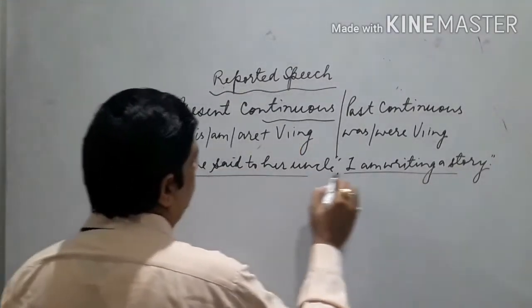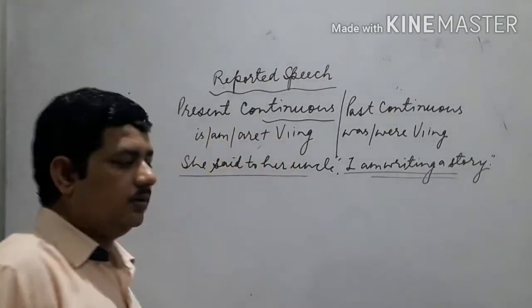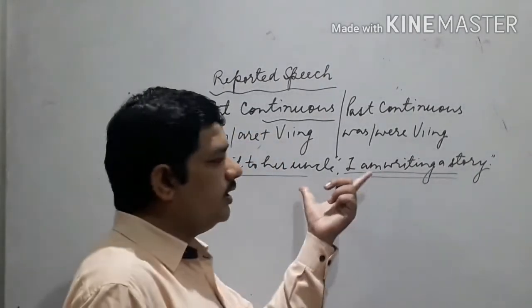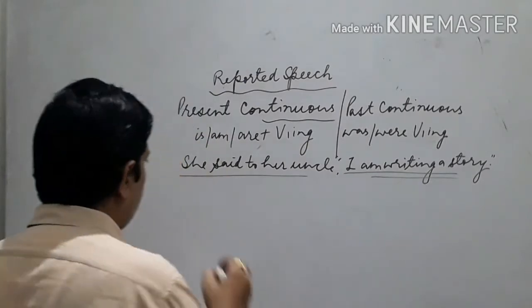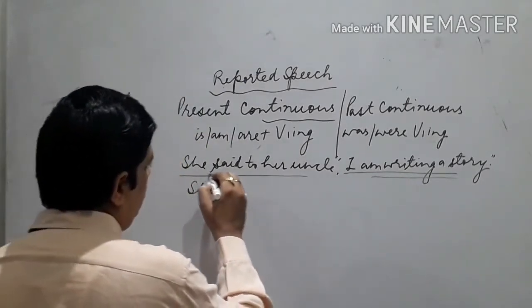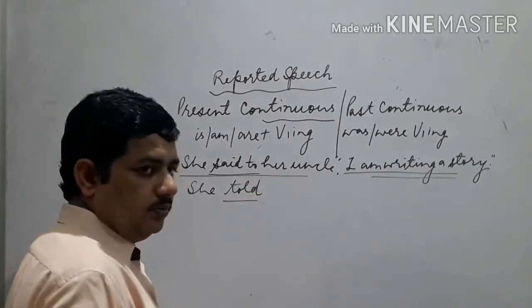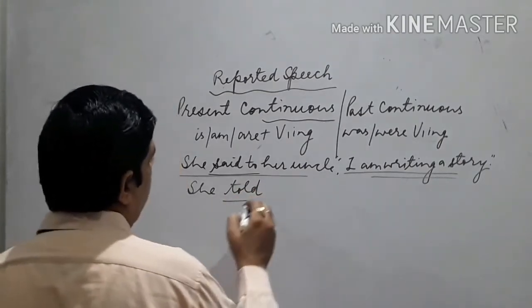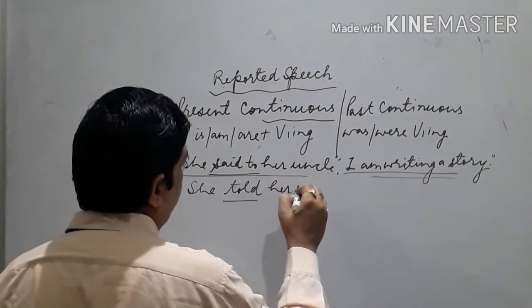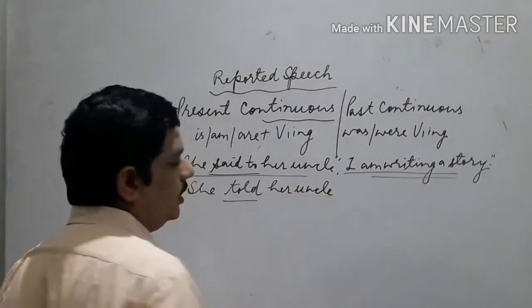This is the reporting verb. This is reported speech, and this is direct speech. We have to convert it into indirect. So "said to" will be told. It will be used by taking this word told. She told her uncle.